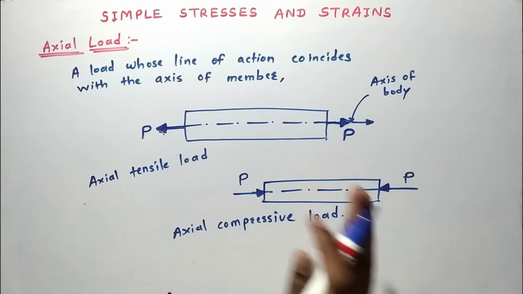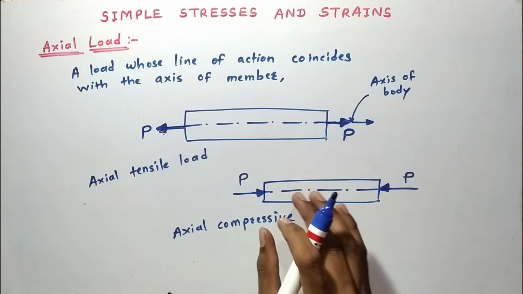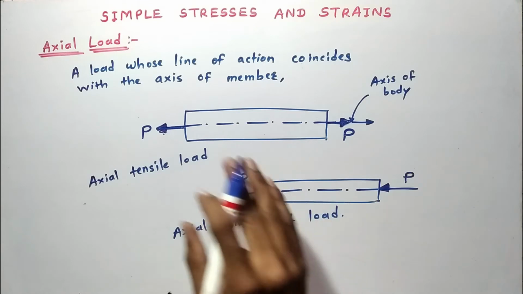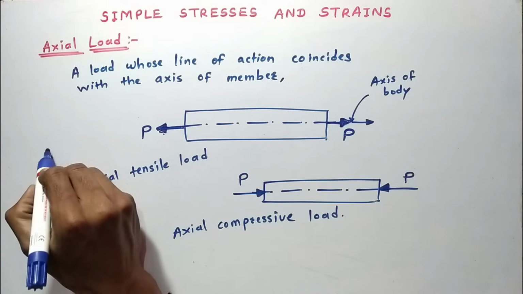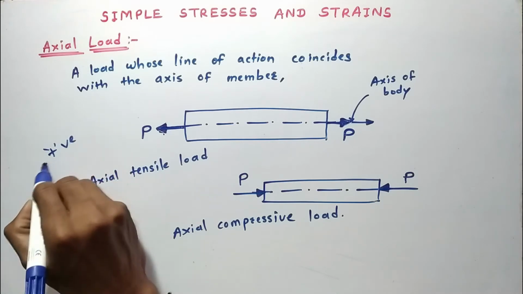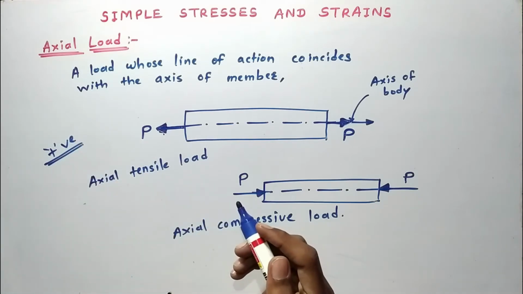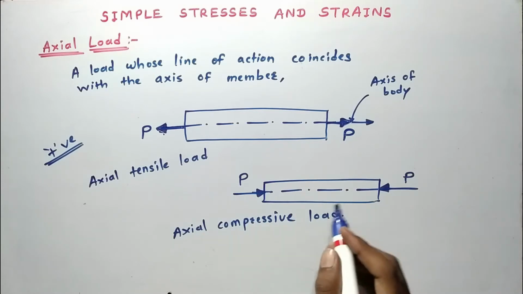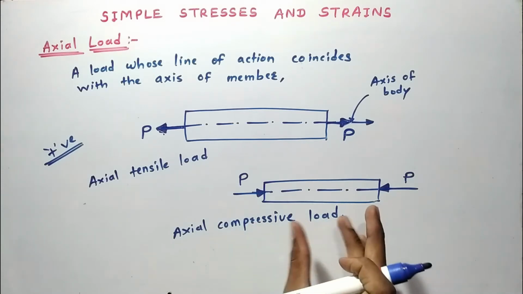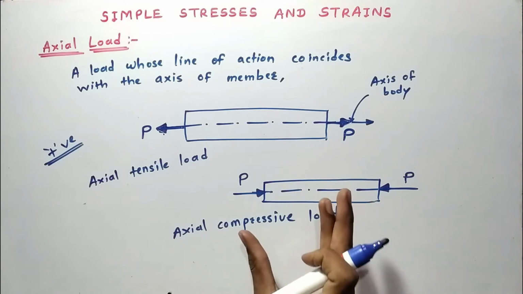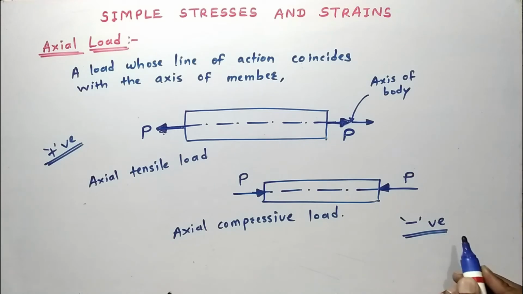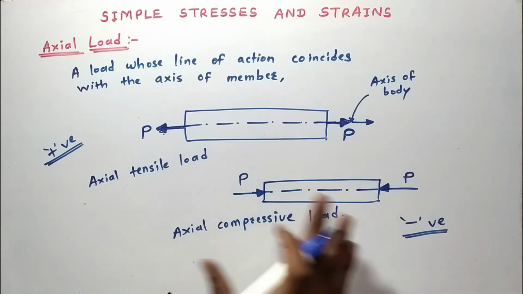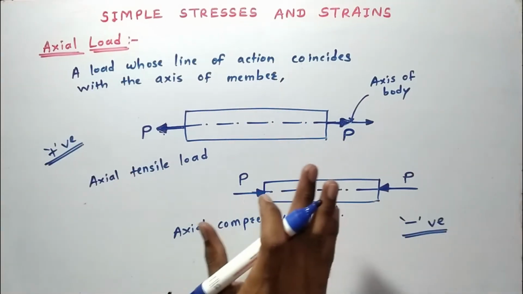Now sign convention for these two cases. If the load is pull type or axial tensile load is there, take it as positive in calculation. And if the load is push type or axial compressive load is there, then take negative sign. So this is the exact concept of axial load.